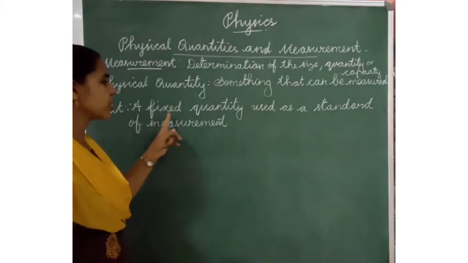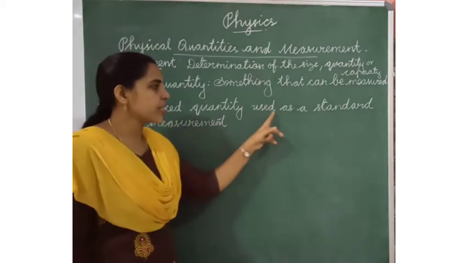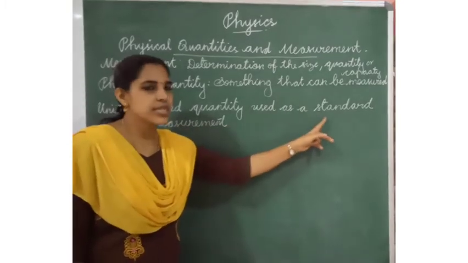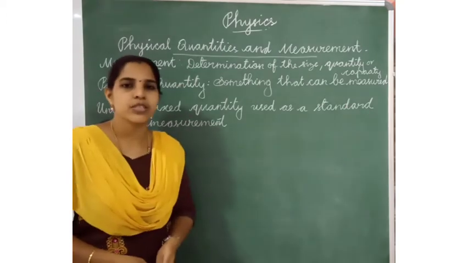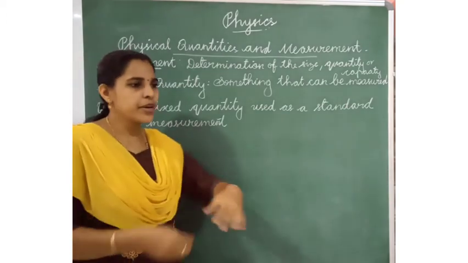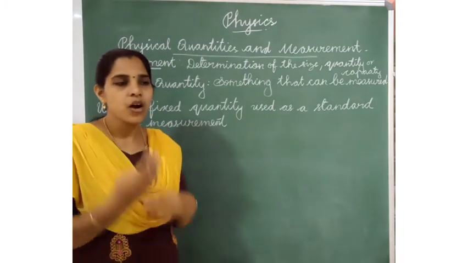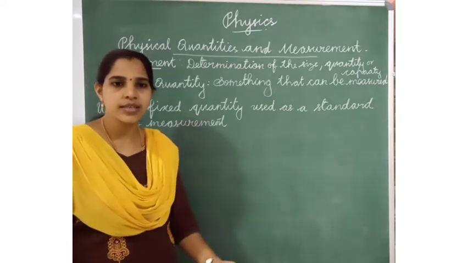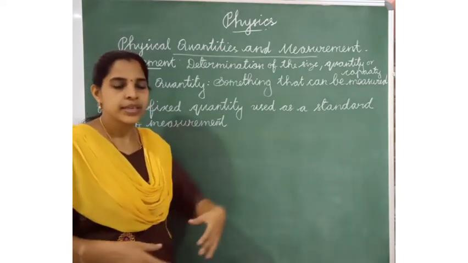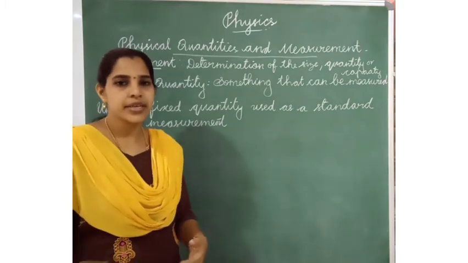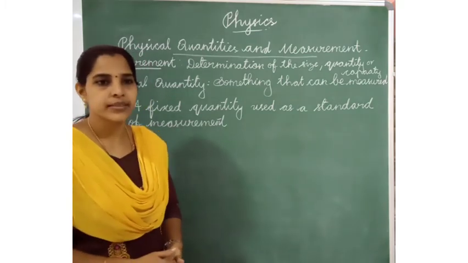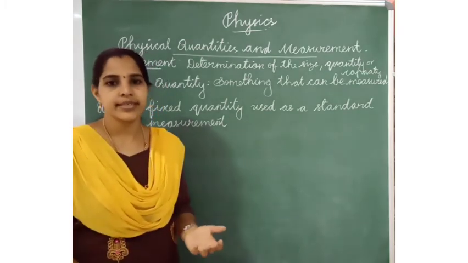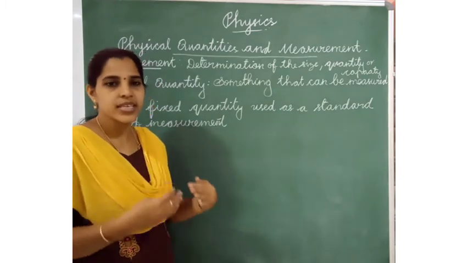Next one is unit. Fixed quantity used as a standard of measurement. Listen, if we measure the table, how will we ask? What is the length of this table? We will say the length of the table is 5 meters or 1 meter. Then what is the quantity of milk? We will say 2 liters. Okay, these are the units.